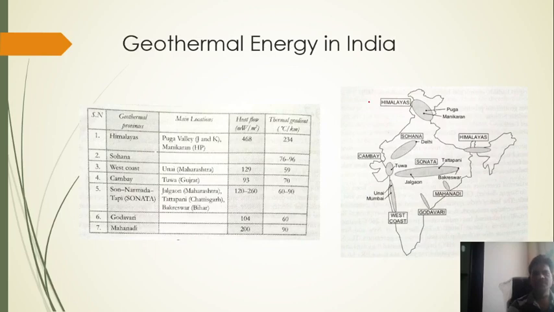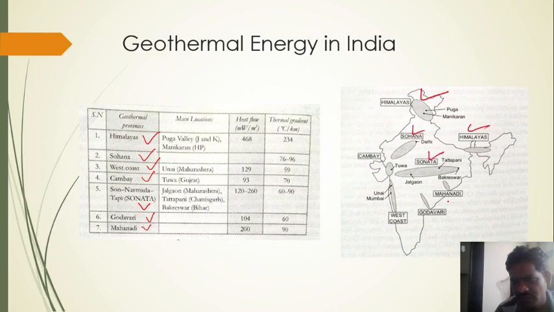Now, geothermal energy in India. Where are the locations? Himalayas, Sohana, West Coast, Cambay, Son, Tapi, Godavari and Mahanadi. These are some of the areas where geothermal power plants can be located. In the Himalayas, in the Puga Valley, how much is the heat flow rate? 468, and the temperature is 234 degrees Celsius.